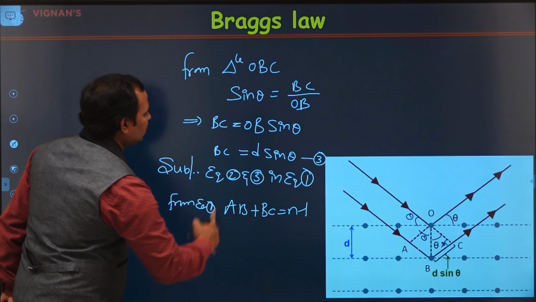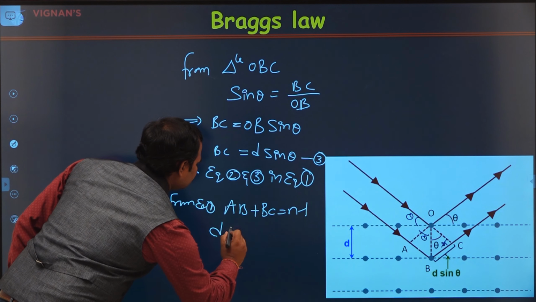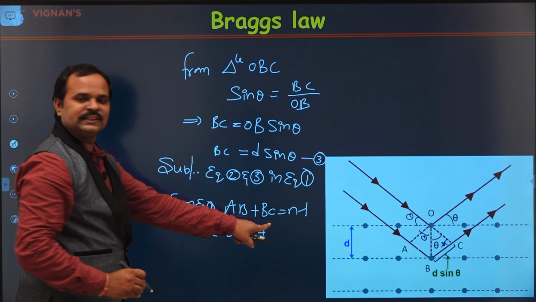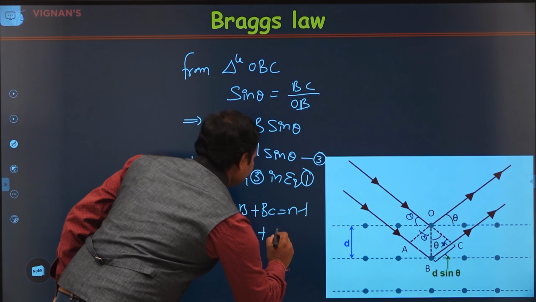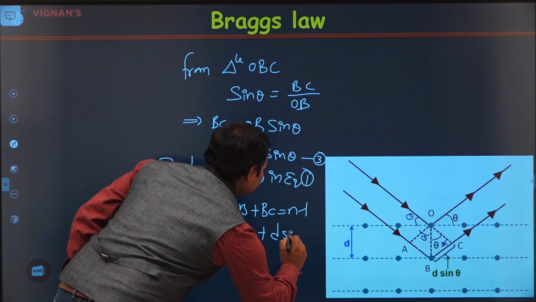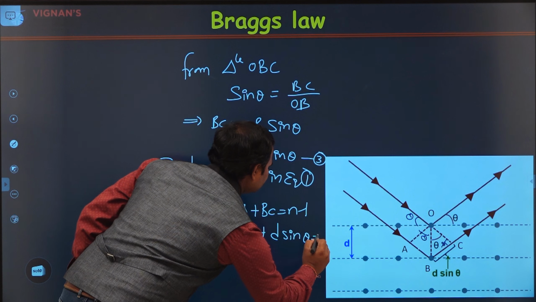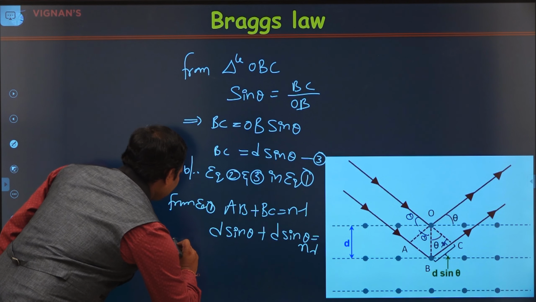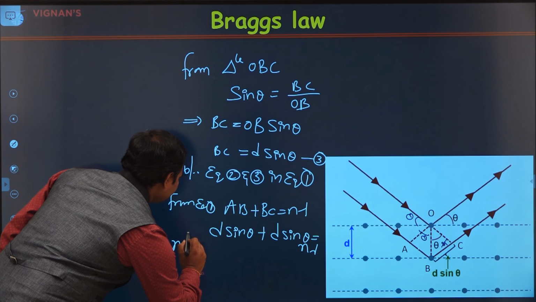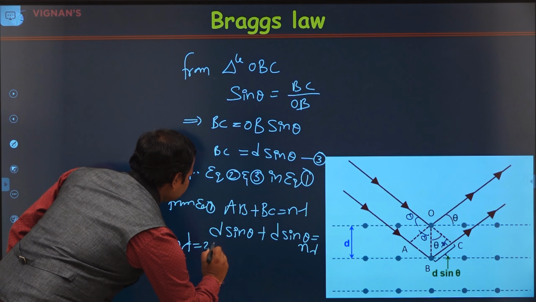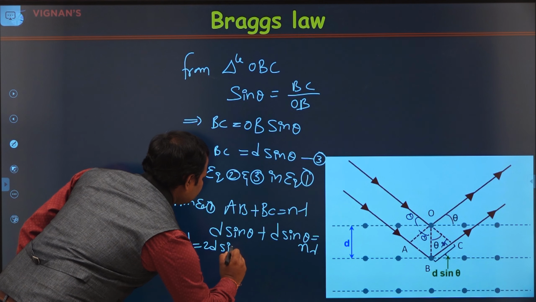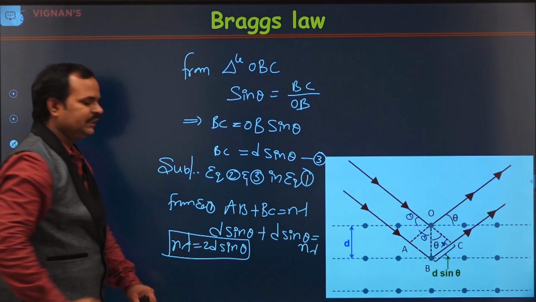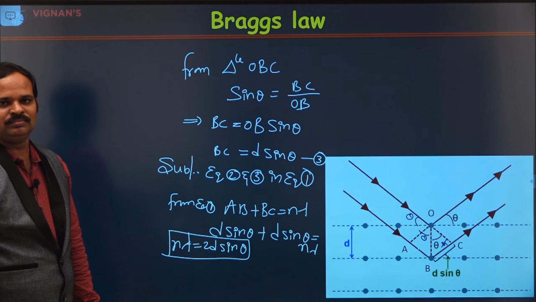Now AB we know is d sin theta, plus BC we know is also d sin theta, which is equal to n lambda. That means n lambda is equal to 2d sin theta. This is Bragg's law.